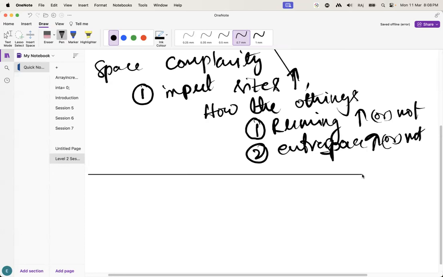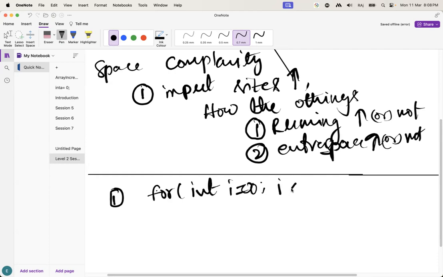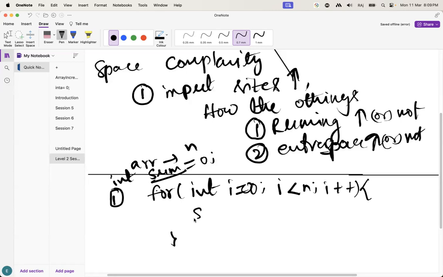Okay, guys. The space complexity works the same as time complexity. Let's suppose there is a for loop, int i equal to 0, i less than n, i plus plus. Here let's suppose I have been given one array of size n and I want to find the summation of all the elements. Here I have taken only sum equal to 0. Then I do sum equal to sum plus array of i.